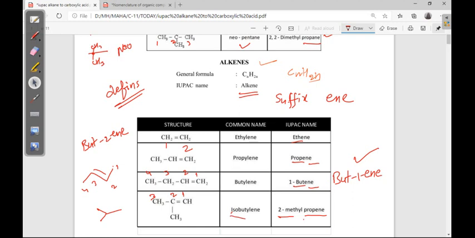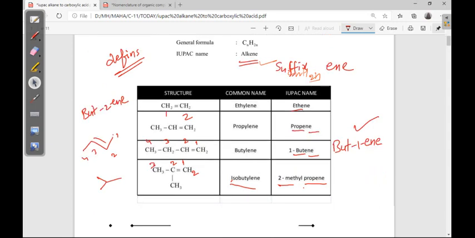Isobutylene. If a single bond is there, that is isobutane, CH2. Okay, here CH3 is there, 1 2 3. Isobutane, but here isobutylene. Next,